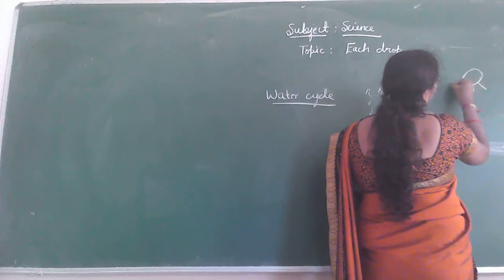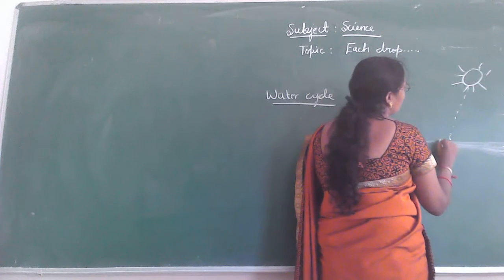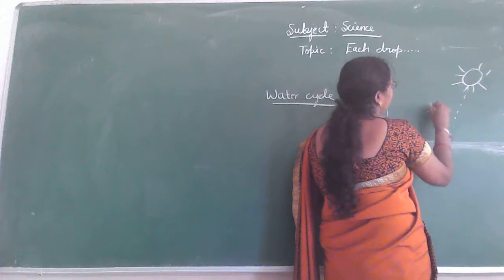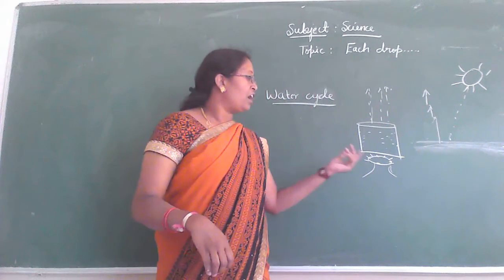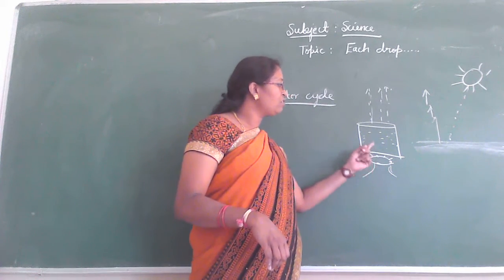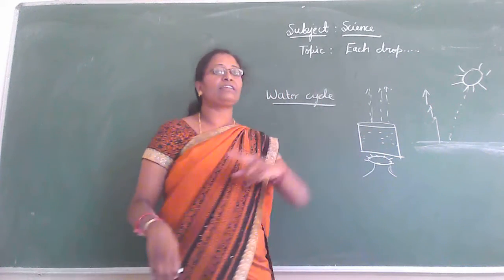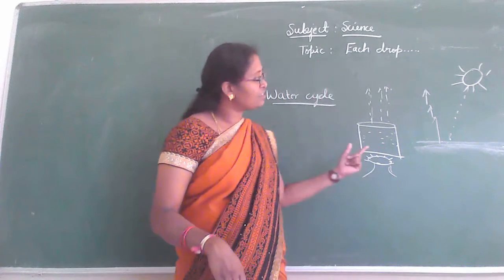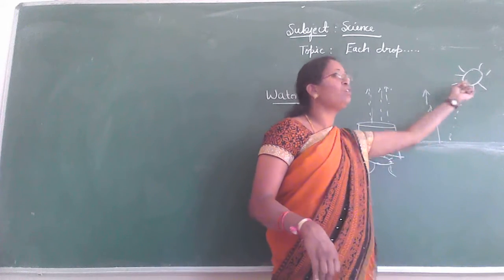Due to the heat of the sun, this water is evaporated. Here we are giving heat from the stove, so the water in this container gets evaporated. In the same way, the water in the sources gets evaporated due to the heat of the sun.